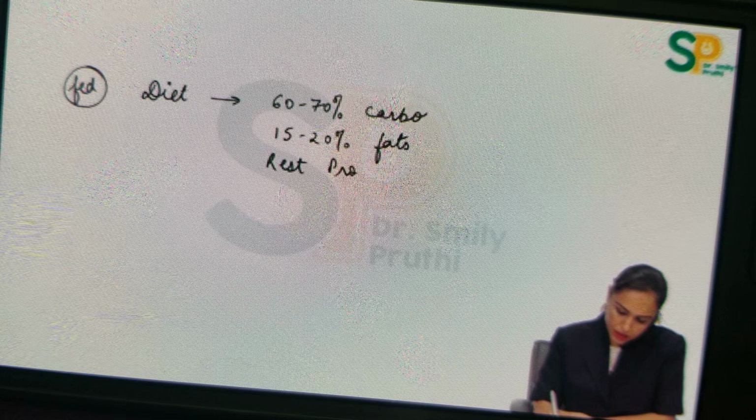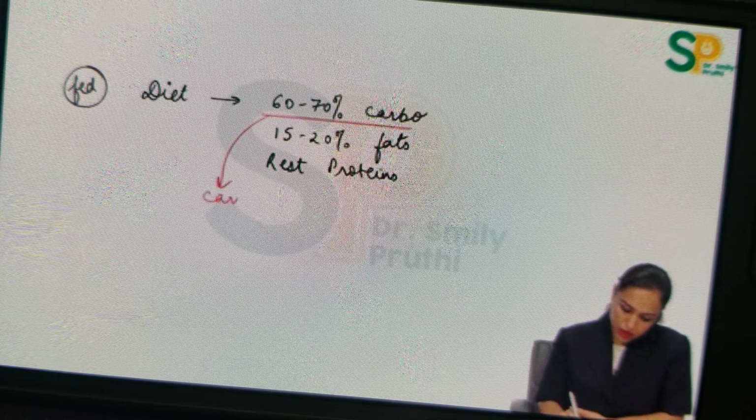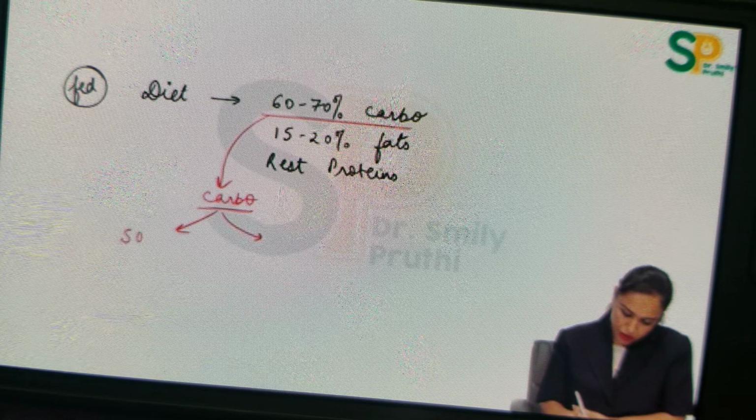So we have to see what will happen to these carbohydrates when they are taken. What will happen to this carbohydrate in the body? Of the carbohydrate which is taken, only 50% of it is used for energy.